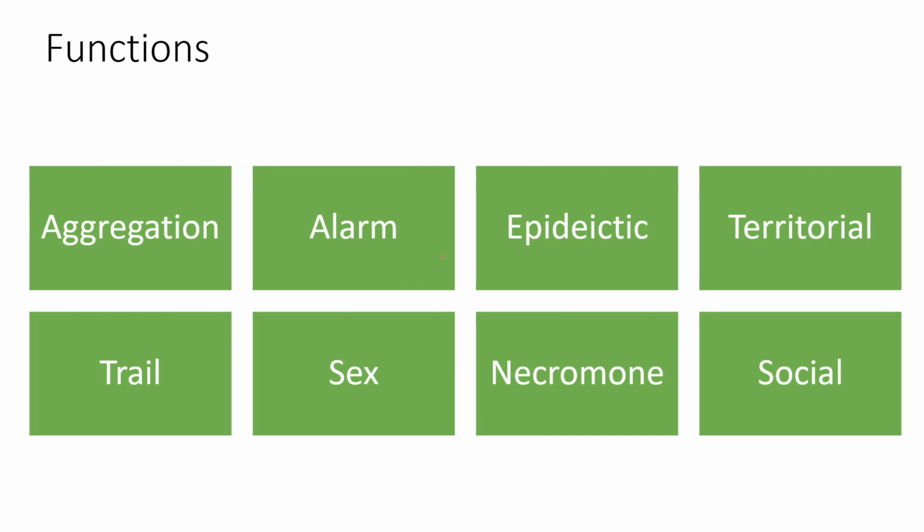Then there are social pheromones. Social pheromones include many pheromones which are found prominently in hives of social insects. Like in a beehive, you'll find worker pheromone and royal queen pheromone. There are different pheromones released by the queen bee and different pheromones released by the worker bee. So these are all inclusive pheromones that are included in a social structure.